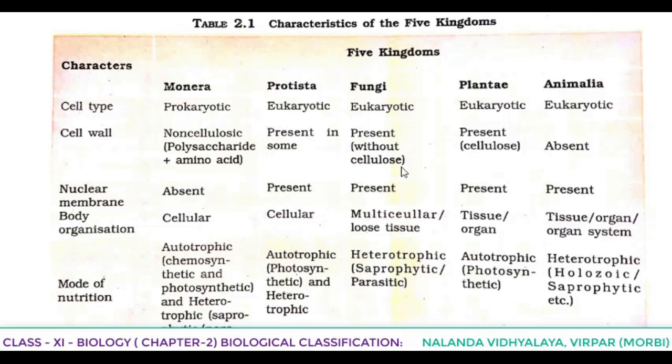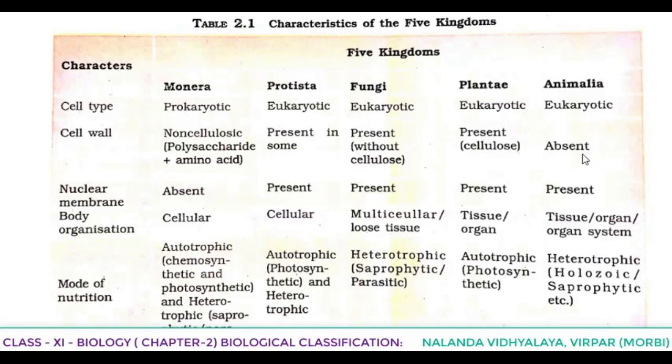That means without cellulose, their cell wall is there. And it is known as fungal cellulose, or we can call it as chitin. In case of Plantae, cellulosic cell wall is present. And you know that in animals, cell wall is absent.